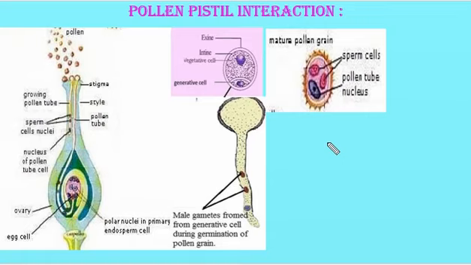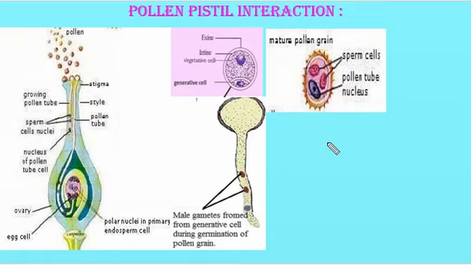What do you mean by compatible pollen grains and incompatible pollen grains? The compatible pollen grains are the right type of pollen grains which can germinate on the stigma and enter into a style, and it will succeed to reach the ovule. Whereas incompatible pollen grains are the wrong type of pollen grains. For example, if the plant is showing self-incompatibility, the pollen grains of the same flower, when they fall on the stigma, are considered the wrong type of pollen grains. It is incompatible pollen.